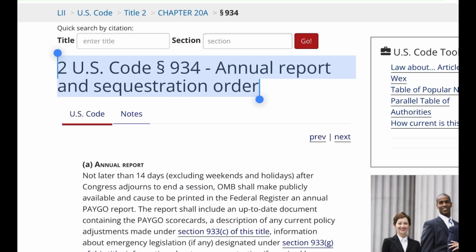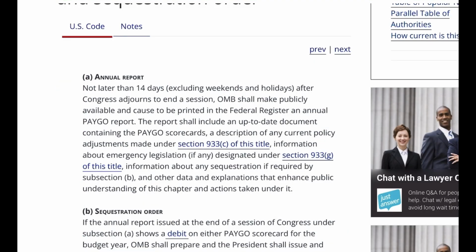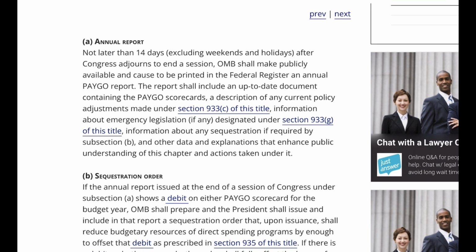2 U.S. Code Paragraph 934, Annual Report and Sequestration Order. A. Annual report. Not later than 14 days, excluding weekends and holidays, after Congress adjourns to end its session, OMB shall make publicly available and cause to be printed in the Federal Register an annual PAYGO report. The report shall include an up-to-date document containing the PAYGO scorecards, a description of any current policy adjustments made under Section 933C of this title, information about emergency legislation, if any, designated under Section 933G of this title, information about any sequestration if required by subsection B, and other data and explanations that enhance public understanding of this chapter and actions taken under it.